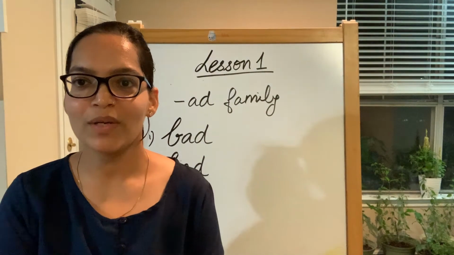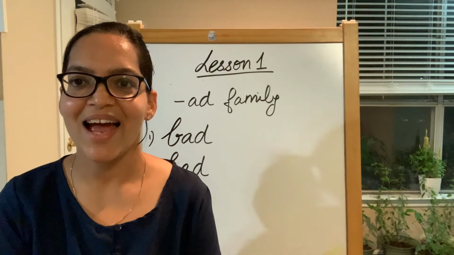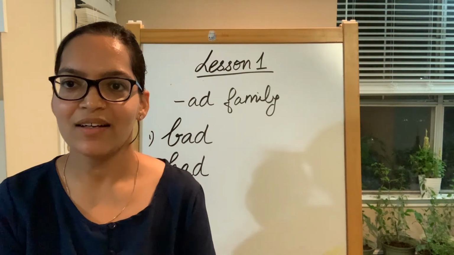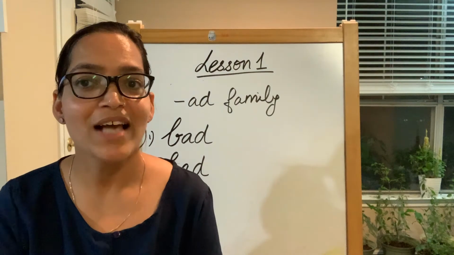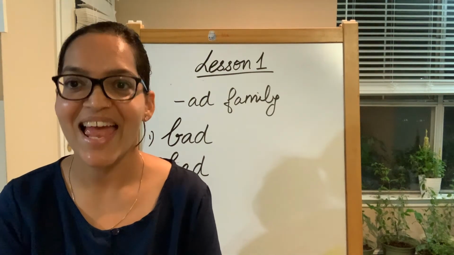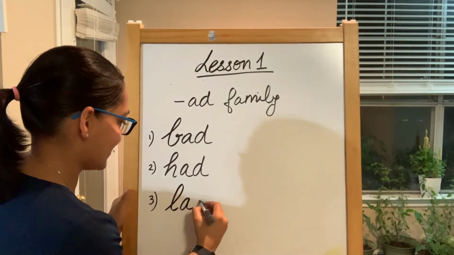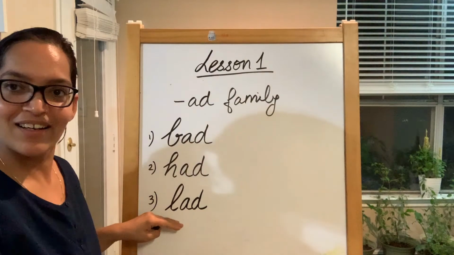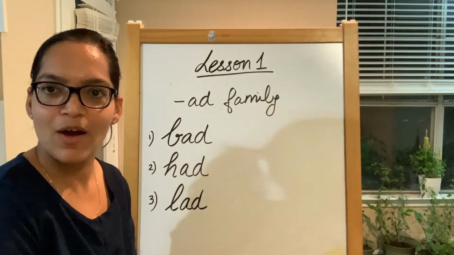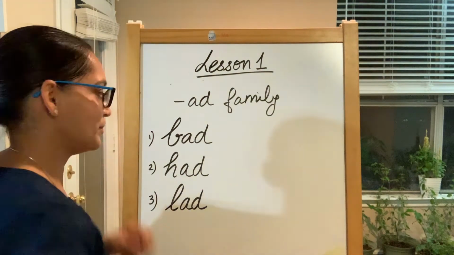Next one is going to be lad. Lad is a little boy. L, L, A, D. Now which alphabet produces the sound of L? You're right. L. L, A. A makes a sound of A and ends with D, lad.